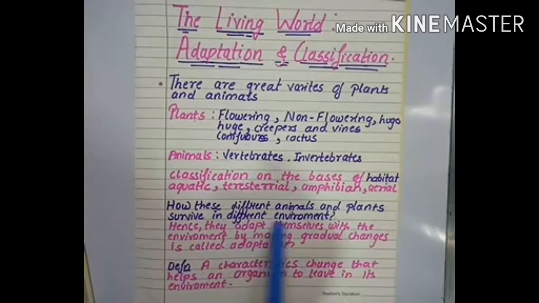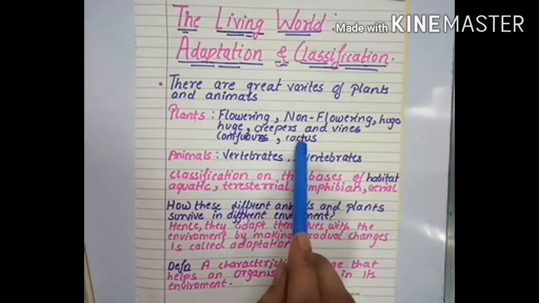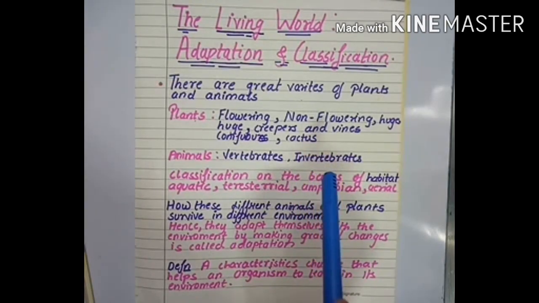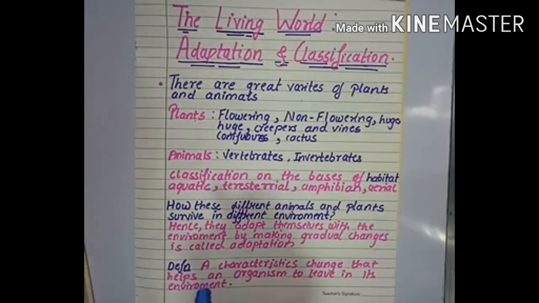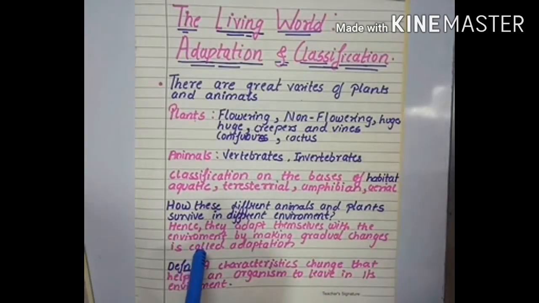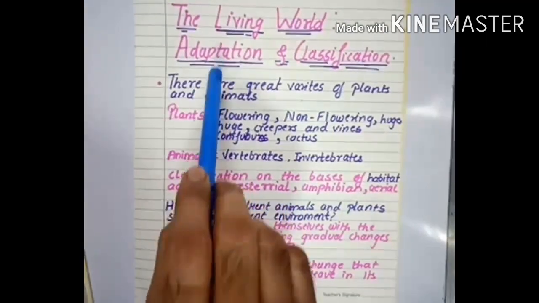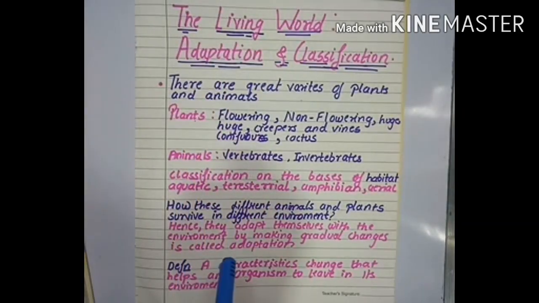Now, how do these different animals and plants survive in different environments? Like cactus we can see in the desert region, while coniferous forest we can see in the snowy regions. Is it not? So here we are going to study about the adaptation, how they are adjusting with the environment. They adapt themselves with the environment by making gradual changes, which is called adaptation.